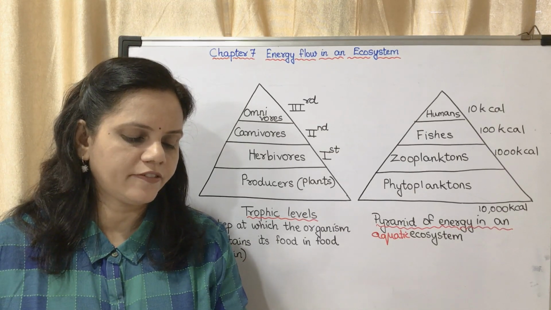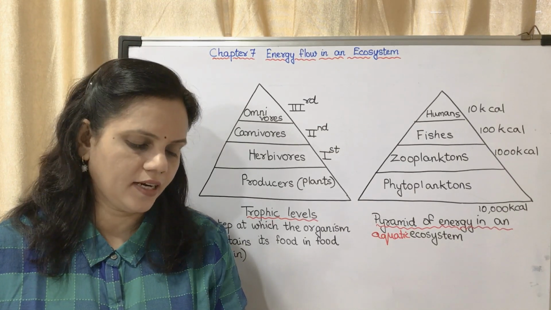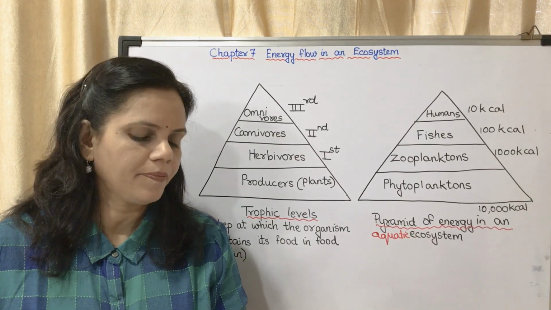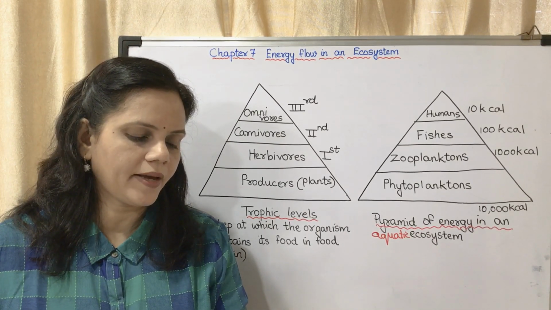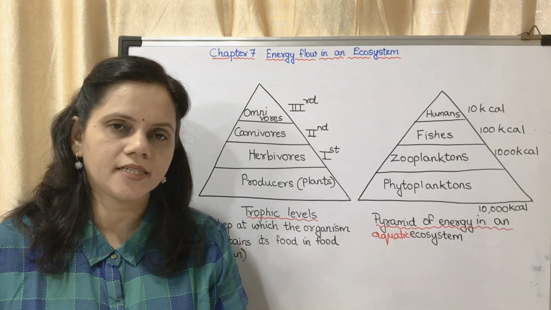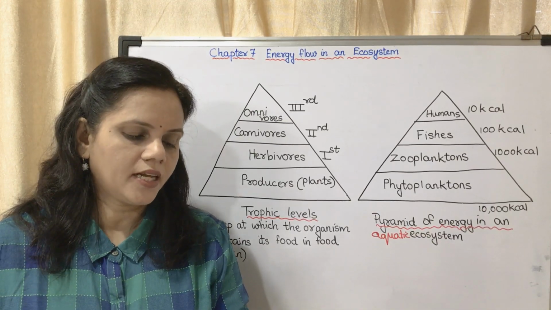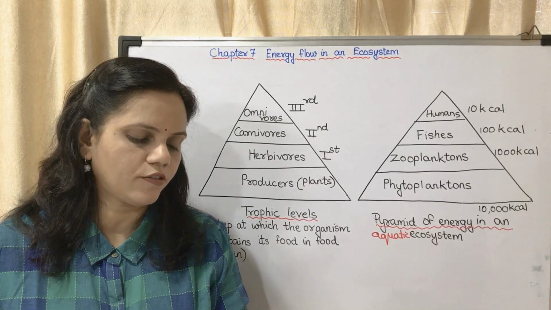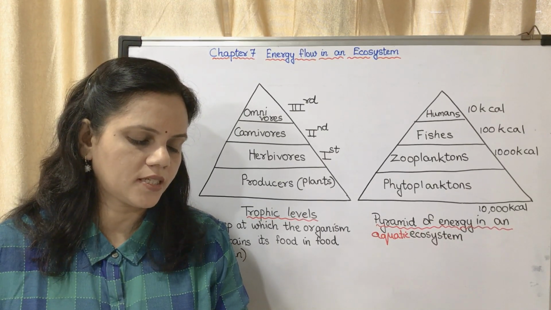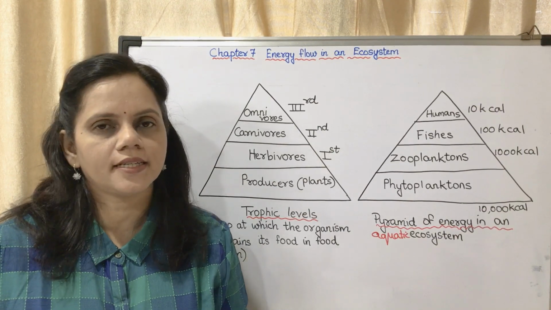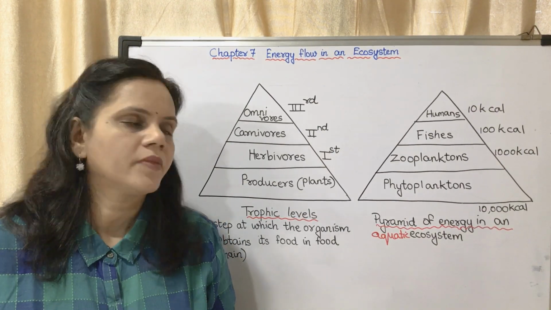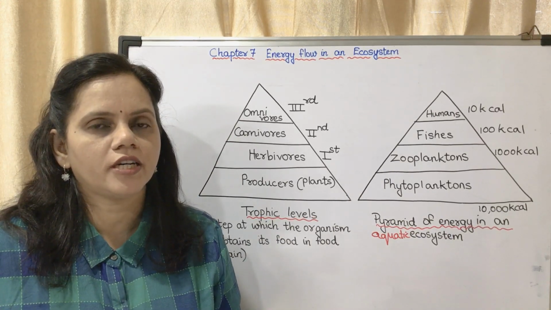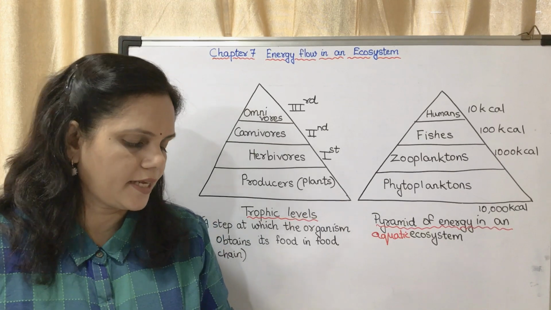Each level in the food chain is called a trophic level. A trophic level is the step at which the organism obtains its food in the chain. The amount of matter and energy gradually decreases from producers at the lowest level to the top consumers at the highest level. So I told you the energy goes on decreasing, because the number of organisms also goes on decreasing.